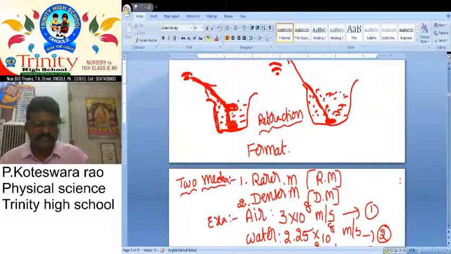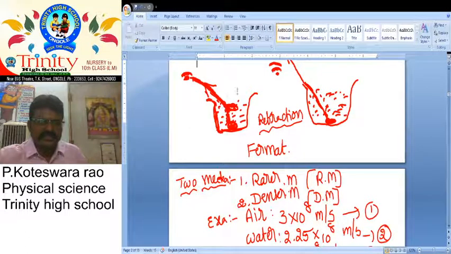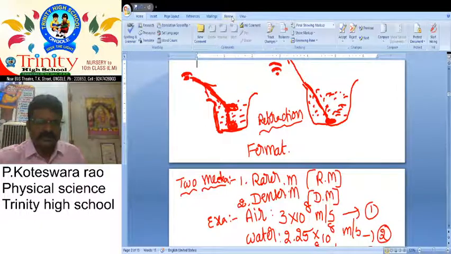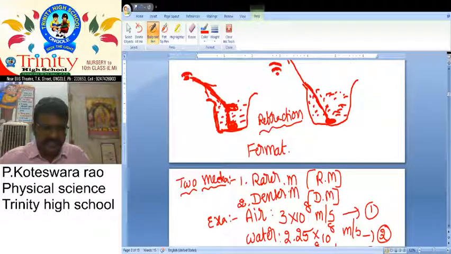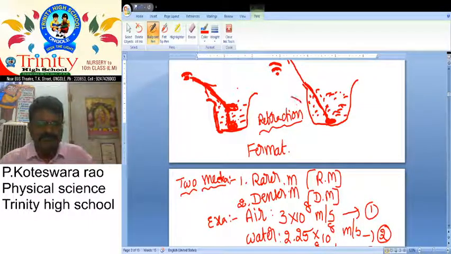The direction changes here, so it can change its direction and also its speed. That's why in the two mediums the speed is different. In this medium and in this medium, the speed is different. Because of that, they change their direction. That bending is nothing but simply refraction.